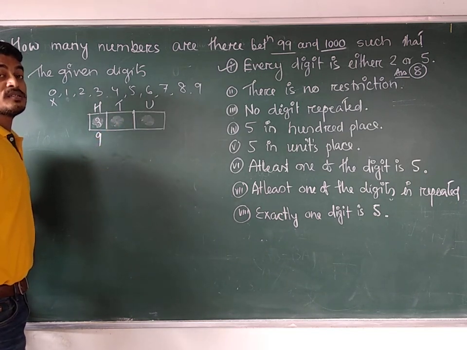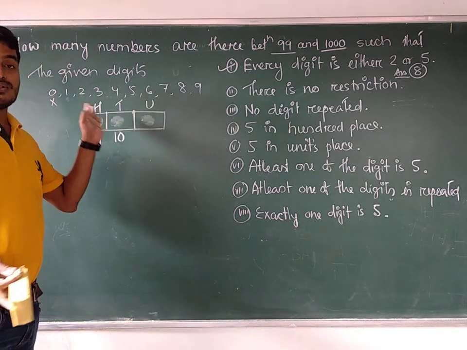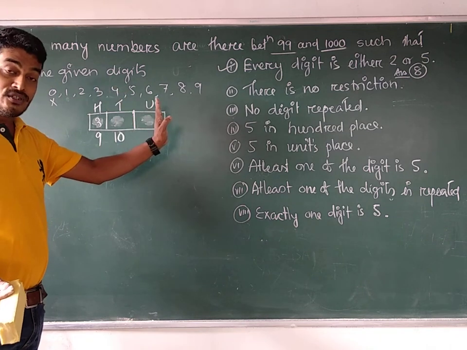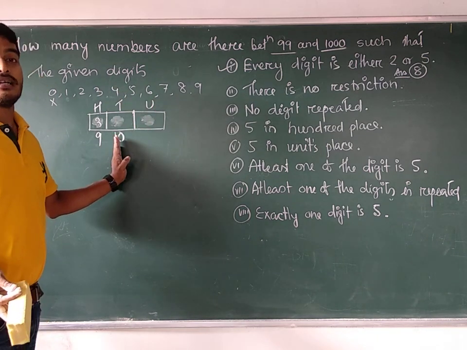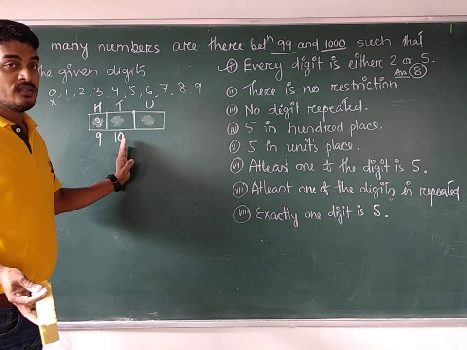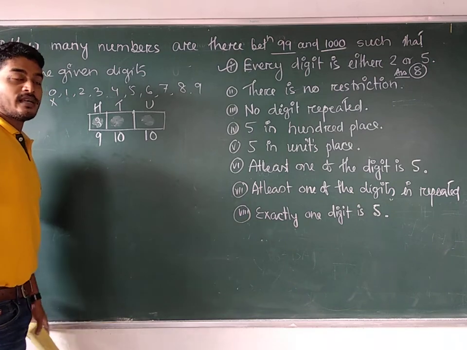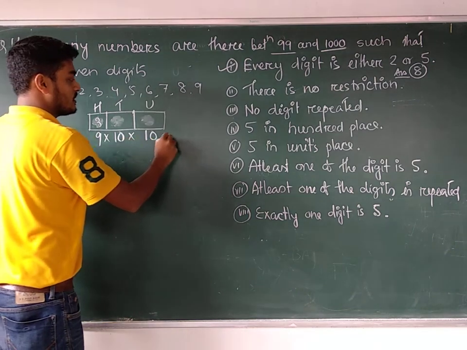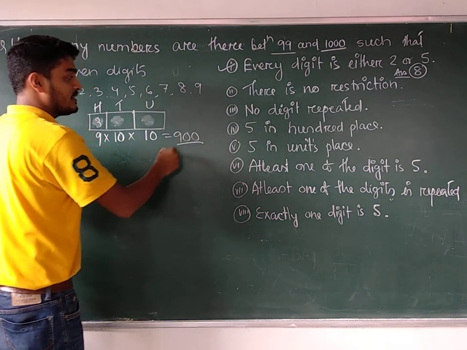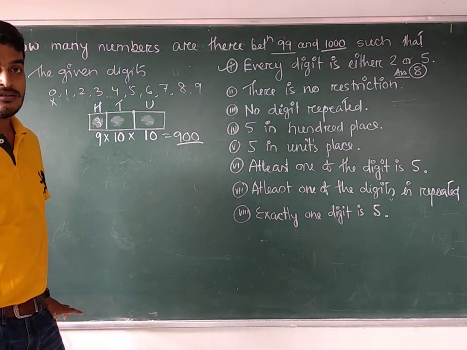So how many possibilities are there? Obviously 10 possibilities. Either you can use 0 or any non-zero digit to fill up the 10th place. You could not put 0 in the first place, but 0 can be used here. As repetition is allowed, how many ways can you fill up this one place? 10 ways. So the number of ways is 900.